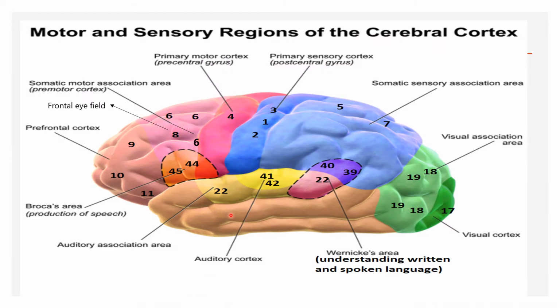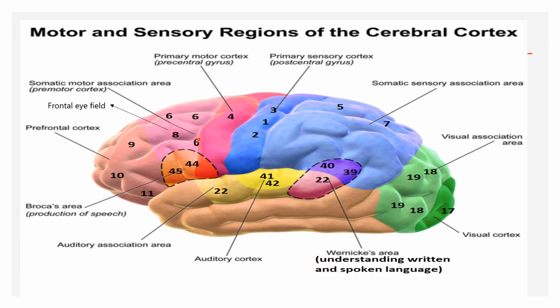We have learned the cortical areas on the superior lateral surface of the cerebral cortex. Now let us learn the motor and sensory regions of the cerebral cortex. First area we have learned, area 4, what you are seeing, that is the precentral gyrus, which is the primary motor area or primary motor cortex. It controls the movements on the opposite side of the body.